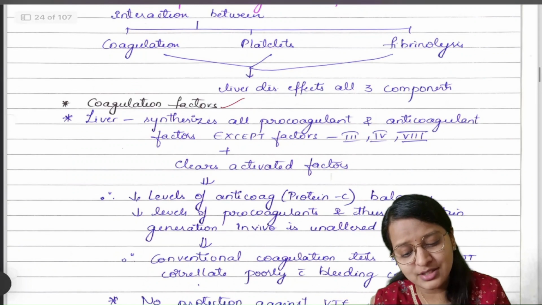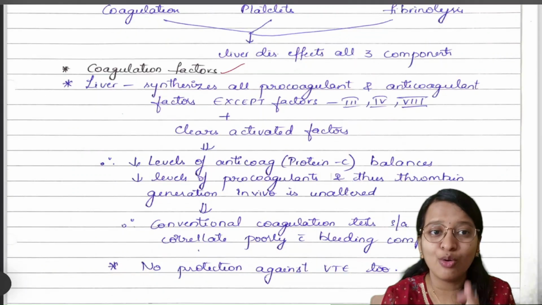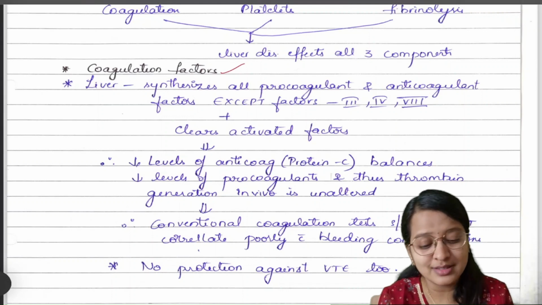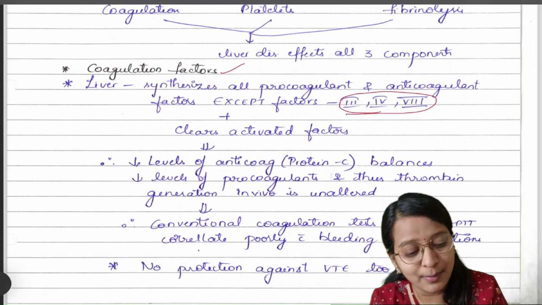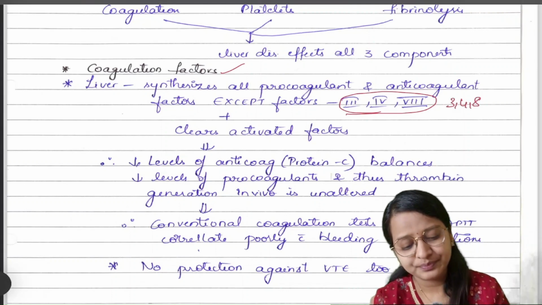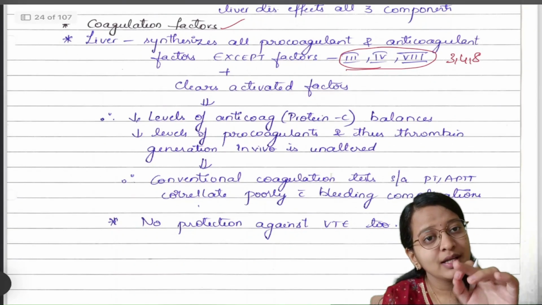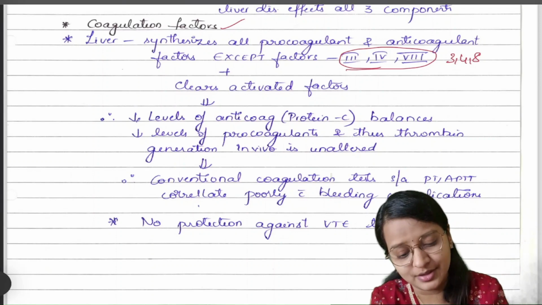First, the coagulation factors. The liver synthesizes all your procoagulant factors and also anticoagulant factors except 3, 4 and 8. Please remember 3, 4 and 8 are not synthesized by your liver. And the liver helps in synthesis and also it clears the activated factors.